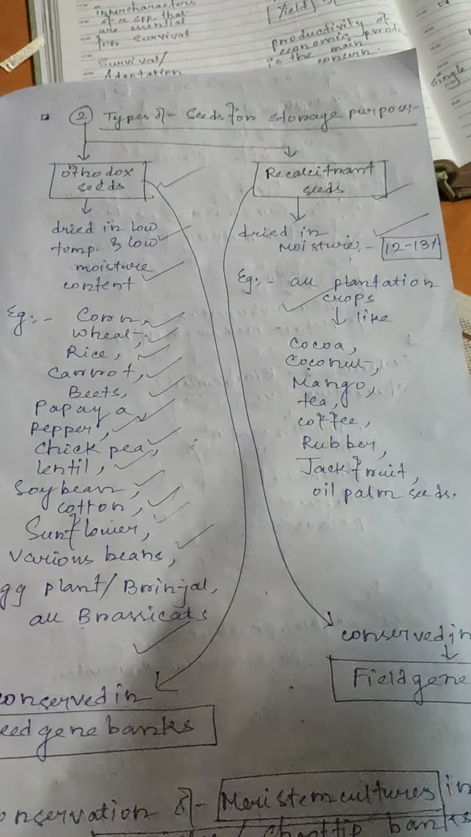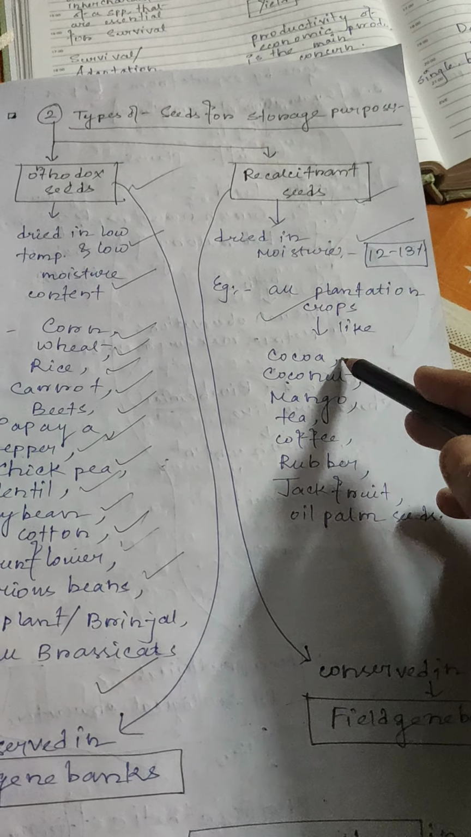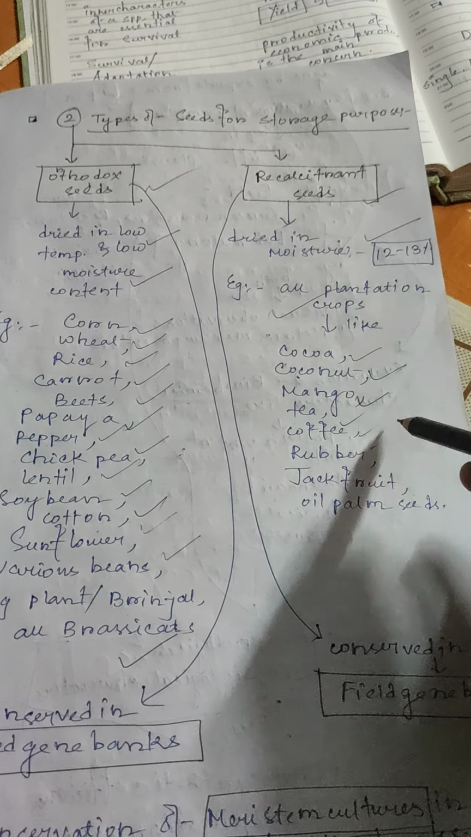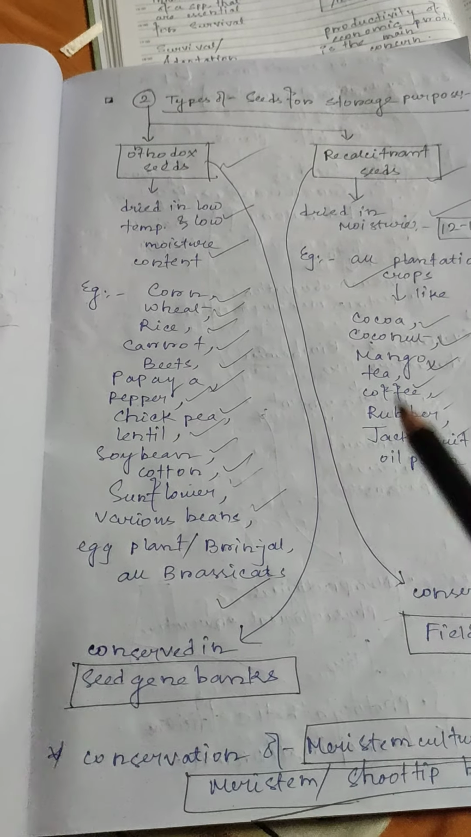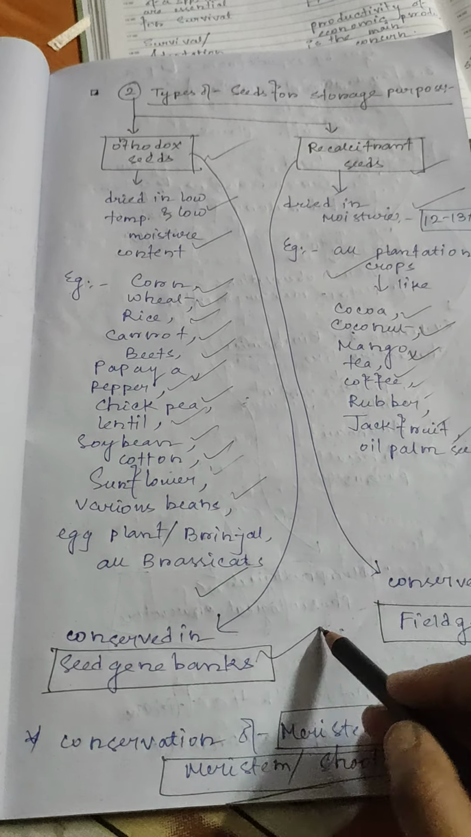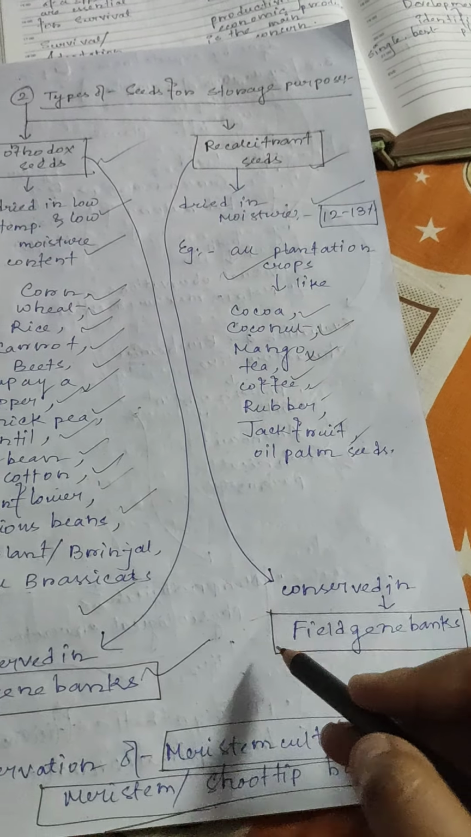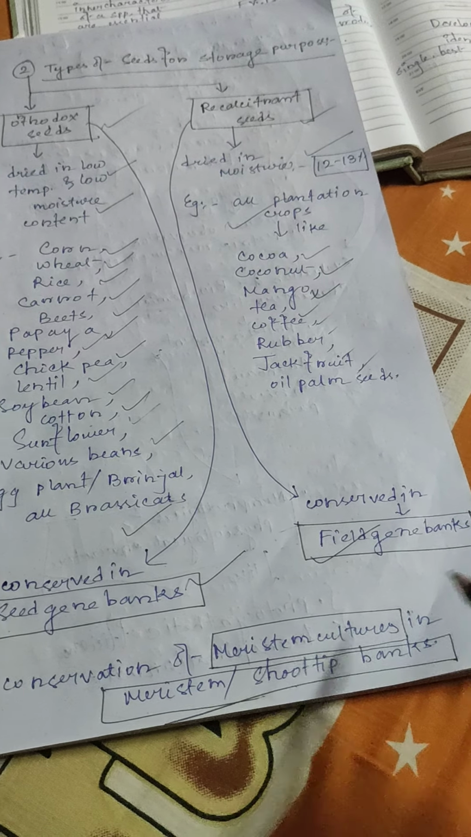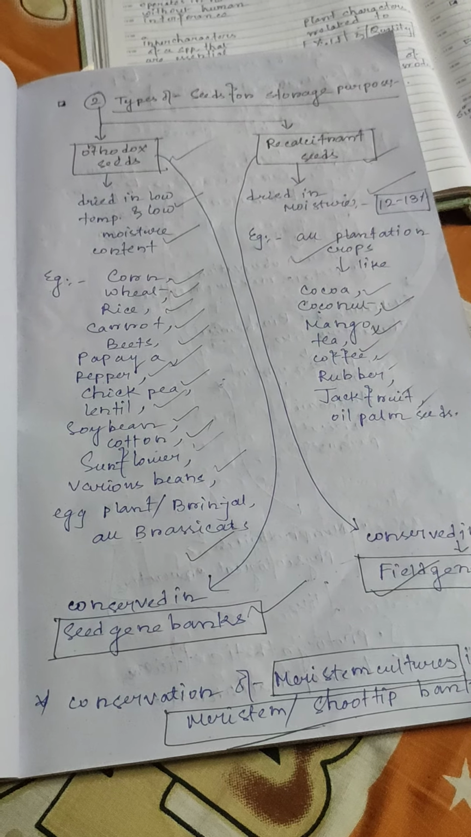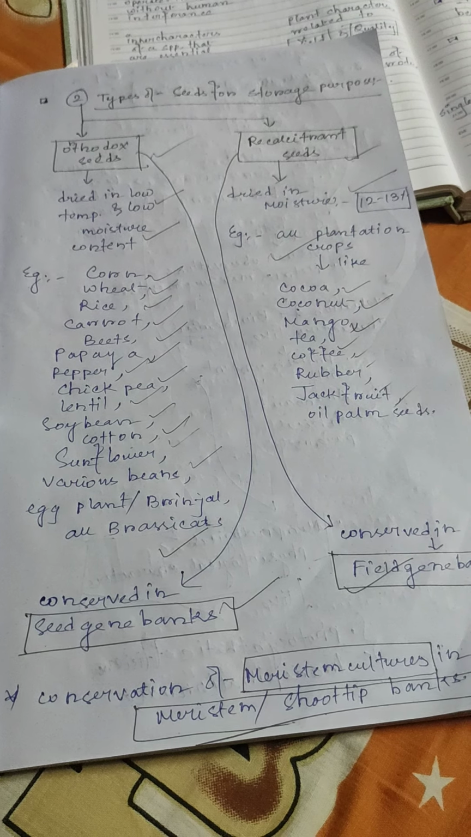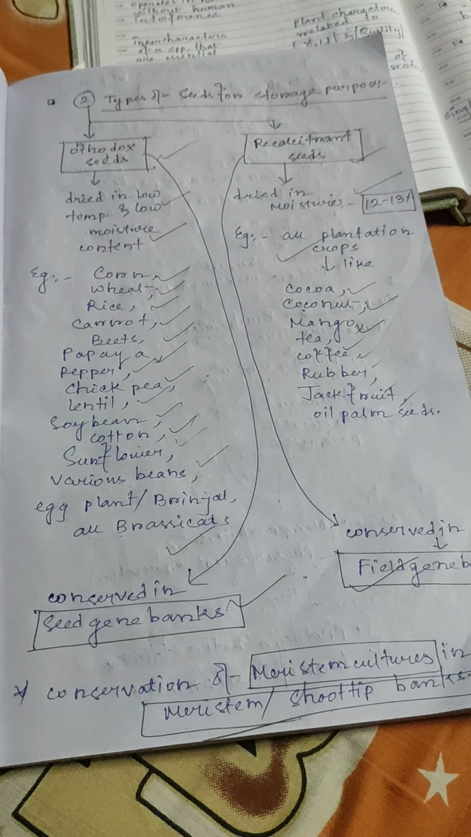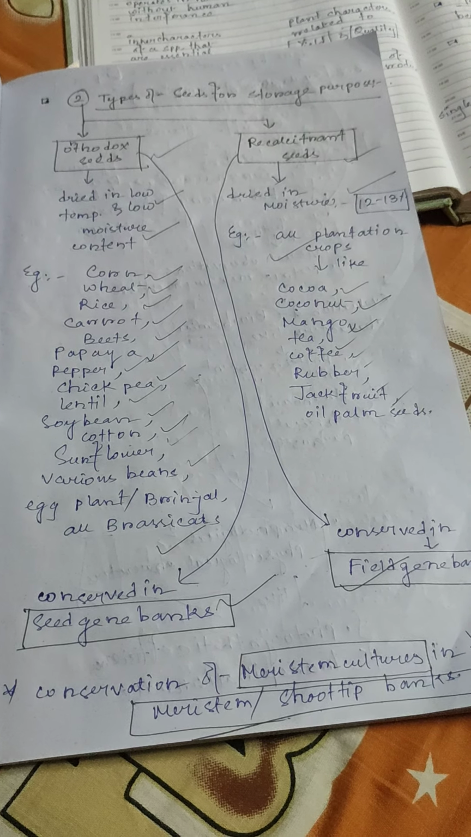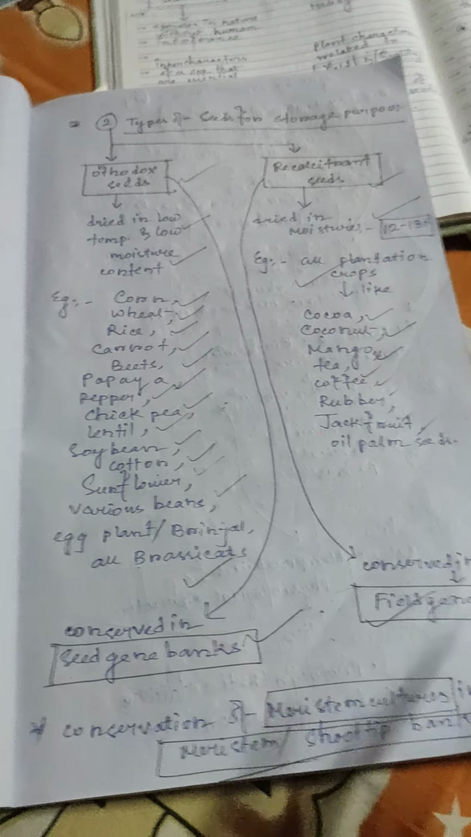Examples: all plantation crops are recalcitrant seeds, like cocoa, coconut, mango, tea, coffee, rubber, jackfruit, and oil palm seeds. Orthodox seeds are conserved in seed gene banks and recalcitrant seeds are conserved in field gene banks. Conservation of meristem cultures is in meristem or shoot tip banks.